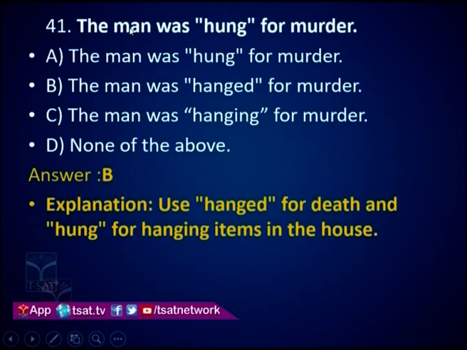Now this is also very important. Listen carefully. The man was hung for murder. Whether there is any grammatical mistake or not. This word hung, italicized word, is correct here or not. Options. The man was hung for murder. The man was hanged for murder. The man was hanging for murder. None of the above. You have to be very careful with this V2 and V3 form of verbs and V4 form of verbs. We use hanged for death.